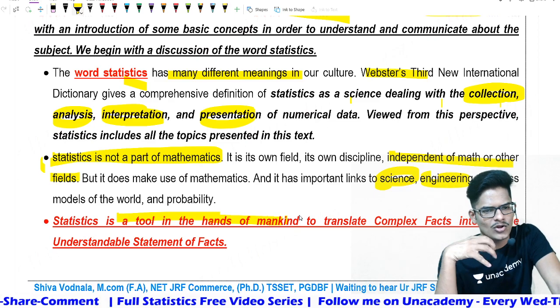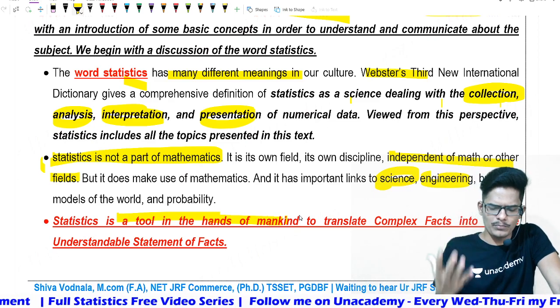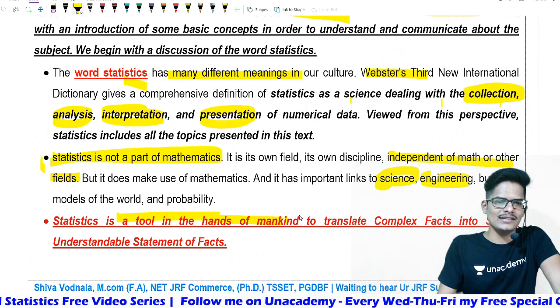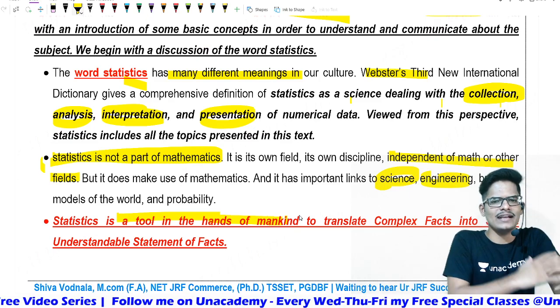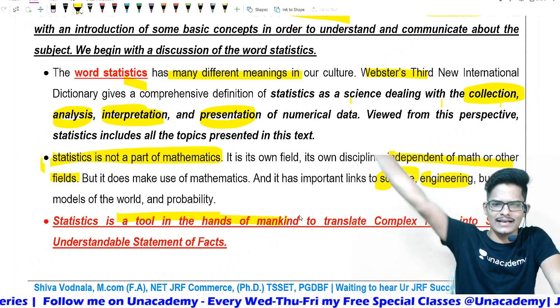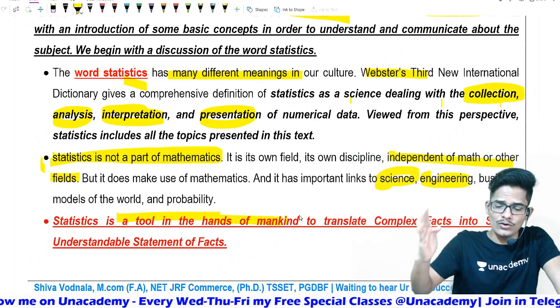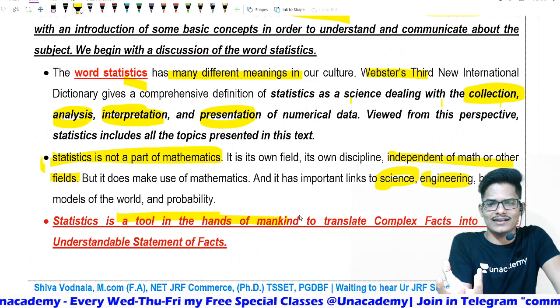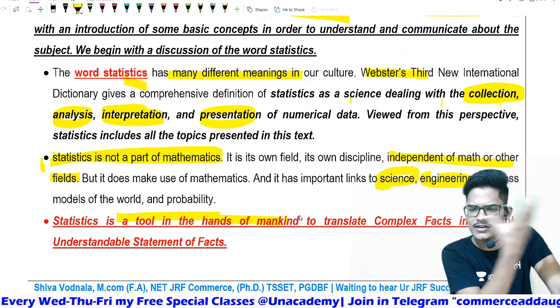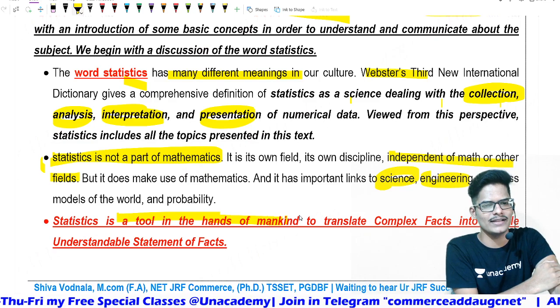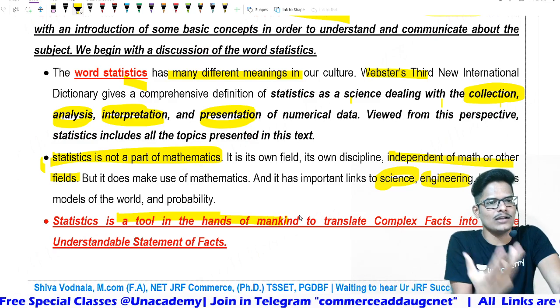After so much effort, analysis, interpretation and presentation of the entire numerical data they collected, they convert complex raw facts into a purified version, called an understandable statement of the facts.